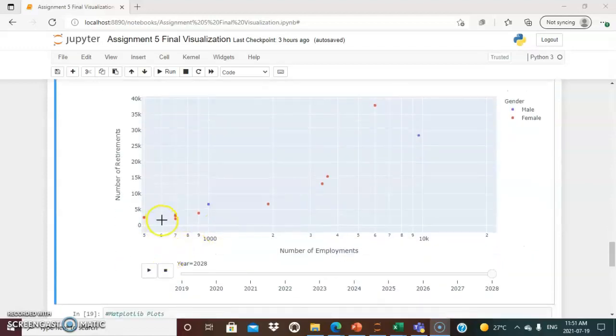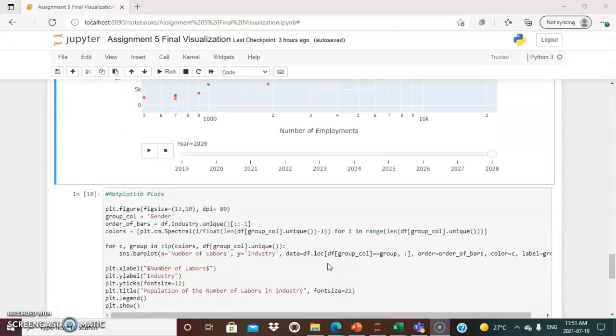Here we can see that the scatter plot can be animated through the play button. As it moves through different years and the projected years, we can see that the scatter plot is differentiated and shows the relationship between the number of retirements and the number of employments.